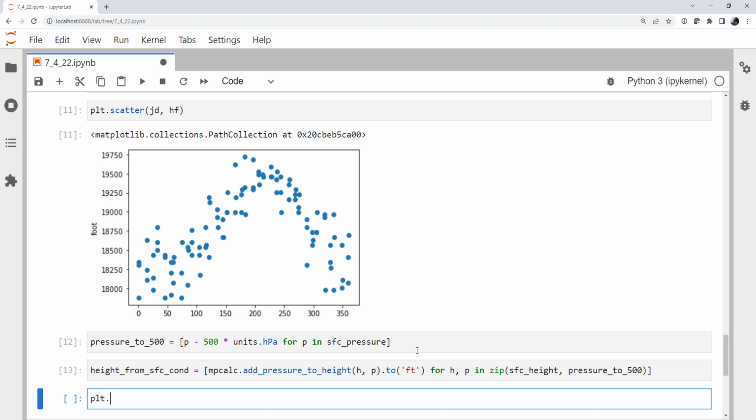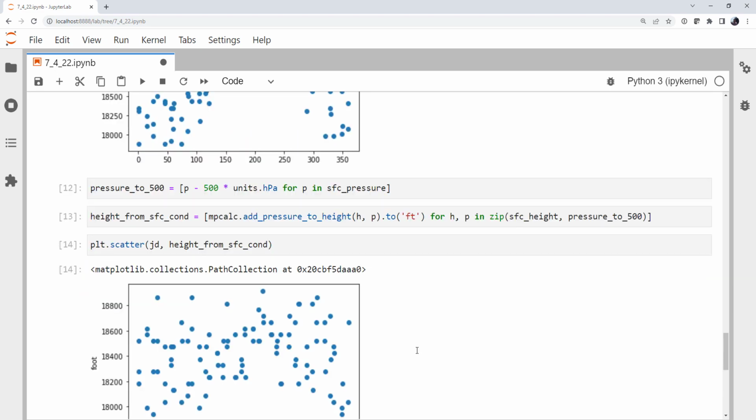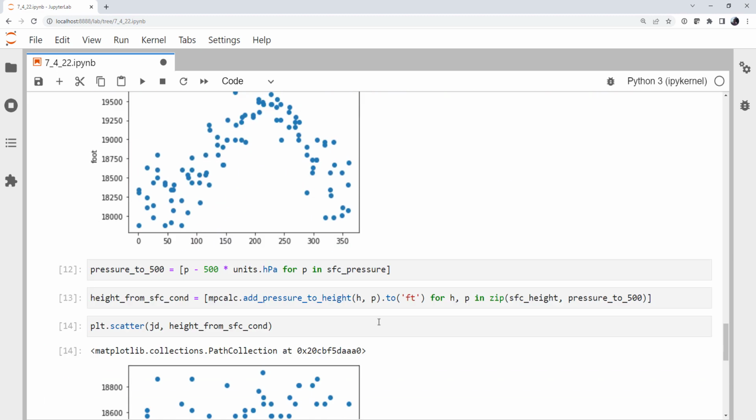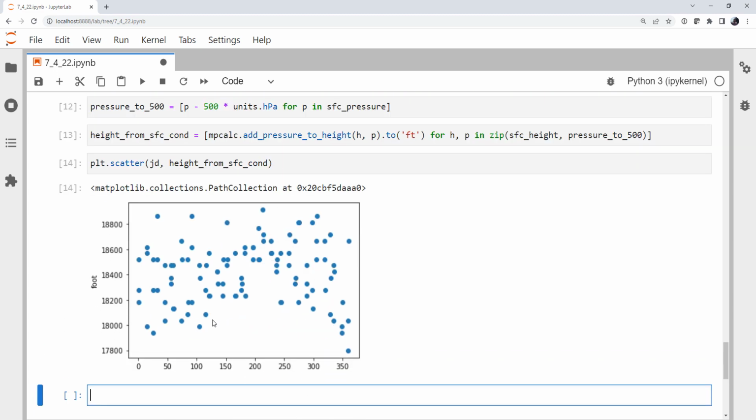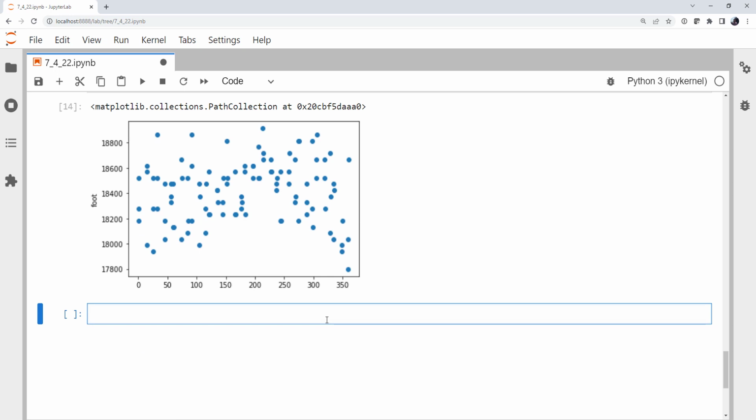And if we make a plot of that, remember our Julian day for day of year and height from surface conditions, we see that, okay, maybe in this center part of the year we might see slightly elevated 500 millibar heights, but really this is scatter of about 800 feet in height, that's about this much on this plot, versus the very clear trend that we have. So that's telling us that surface pressure isn't telling us the whole story. So what could be adding to that story?